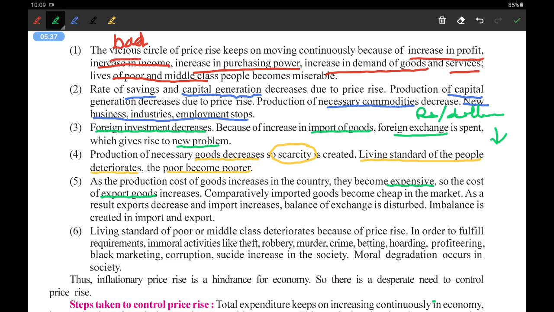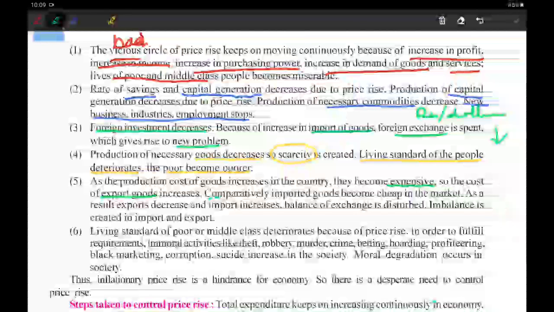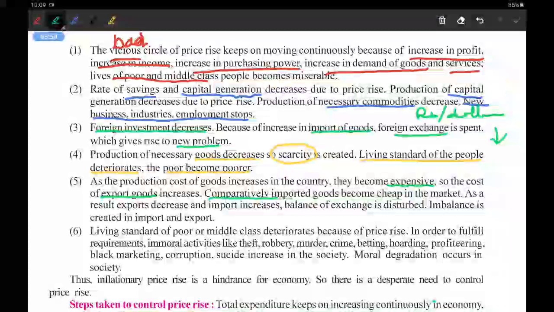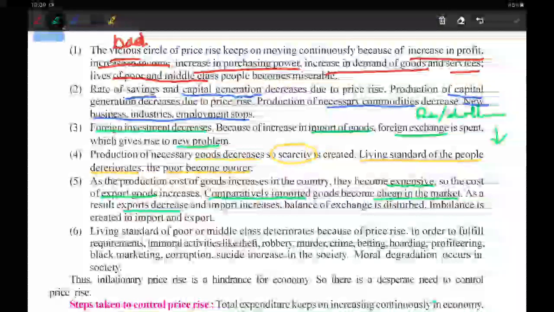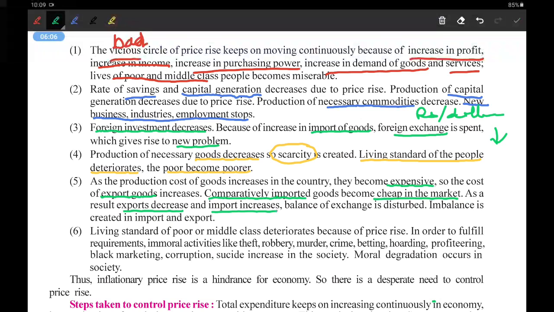Due to that, what will happen? The companies which are importing our things into their country will suffer a problem, and that will create a new problem here. Comparatively, imported goods become cheaper in the market, while our goods become expensive, whilst the goods which we have imported become cheaper in our market. As a result, export decreases and import increases. The export means goods sent from our country will reduce, while goods from other countries coming into our country will increase, and that will be a problem.